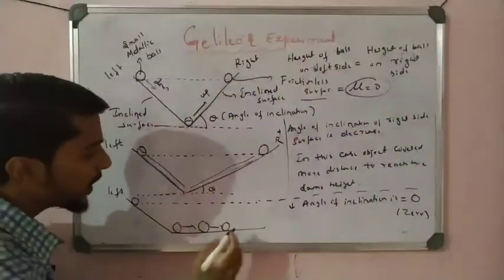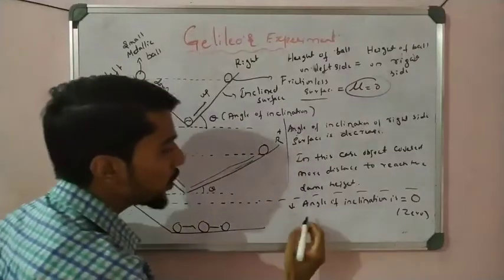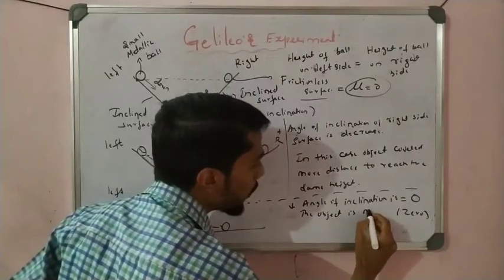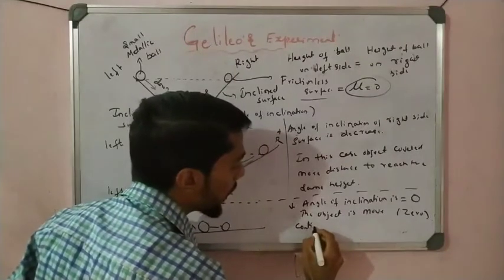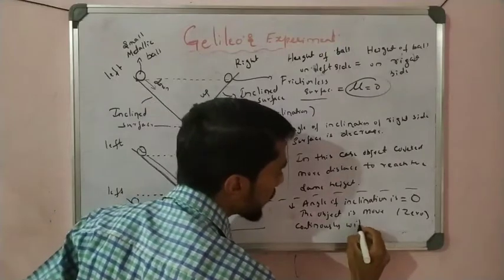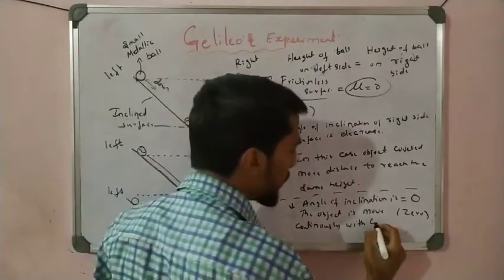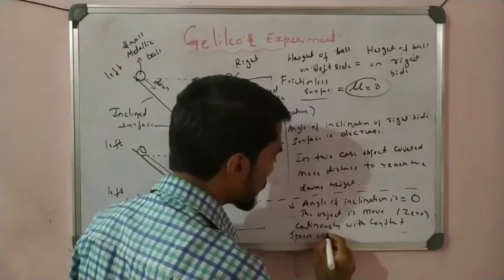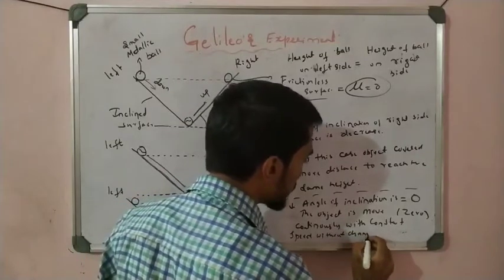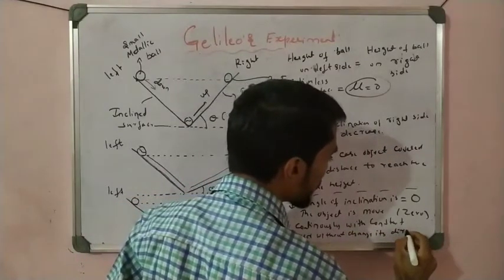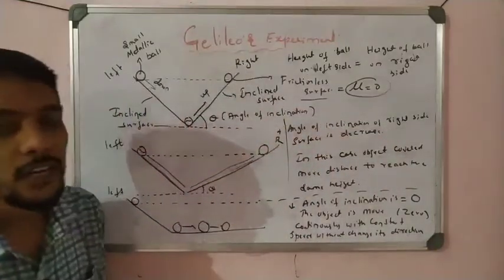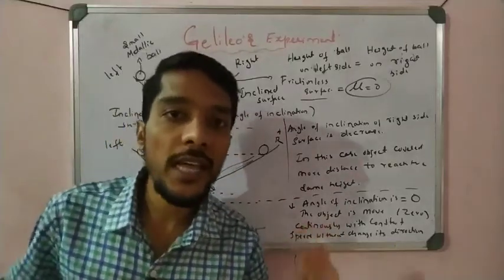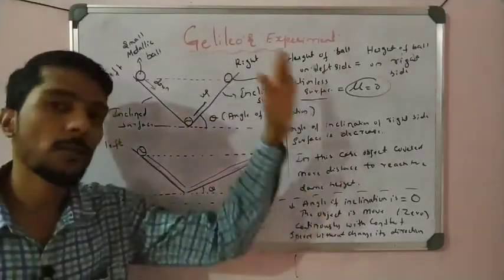Infinite. Okay, so here we observe that when the angle of inclination is equal to 0, the object moves continuously with constant speed without changing its direction, right? So that is the Galileo experiment here. So Galileo proved that if there is no external force, then the object will never stop. The object never stops. It is continuously going.